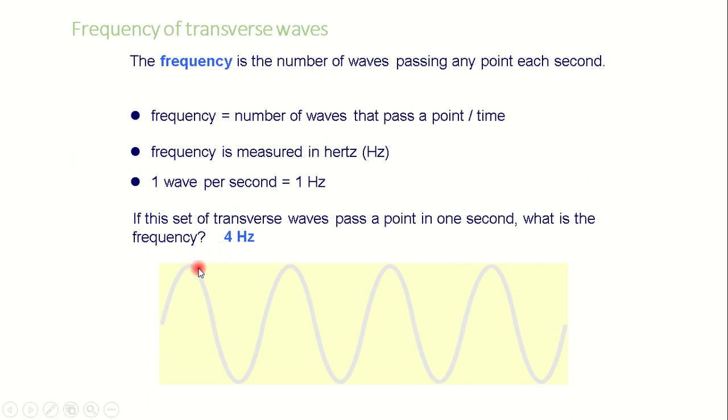You can identify the number of waves by counting the peaks. Okay, make sure that it's equal to the troughs. For instance, 1, 2, 3, 4. Here it's equal to 1, 2, 3, 4. So in this case, I have 4 waves passing through a point in 1 second, or 4 hertz.